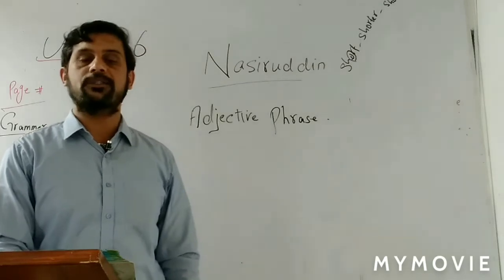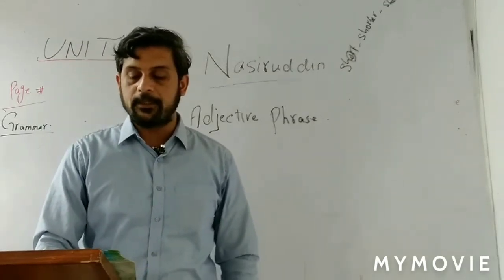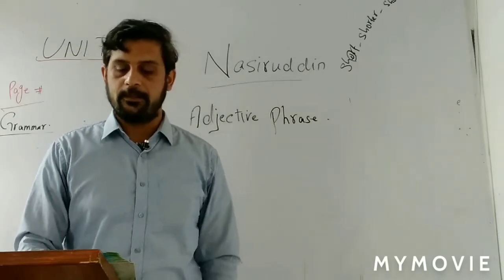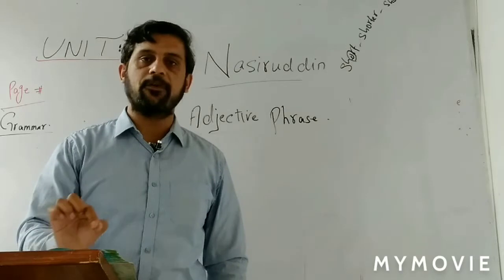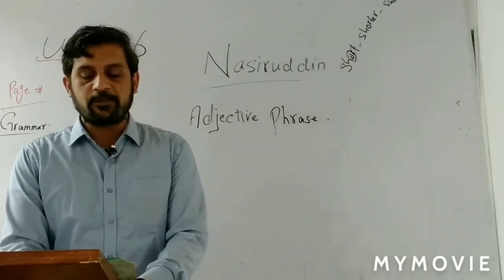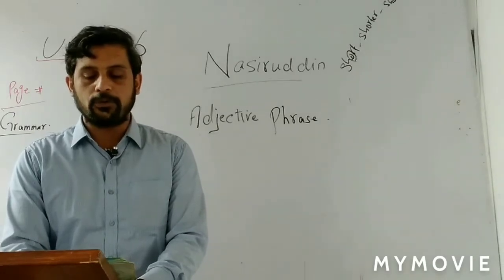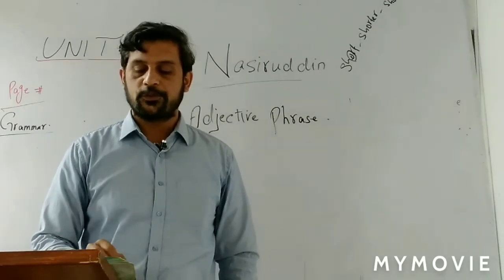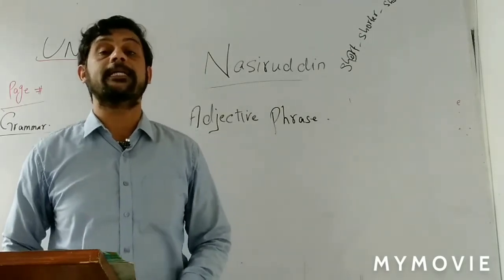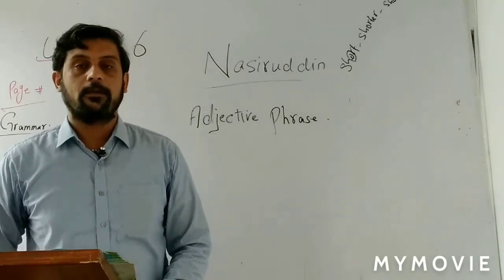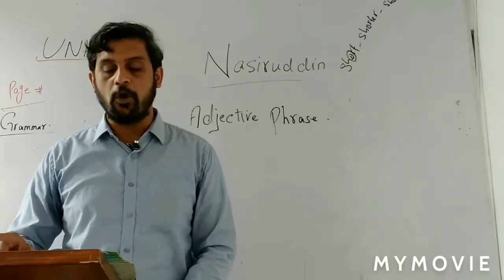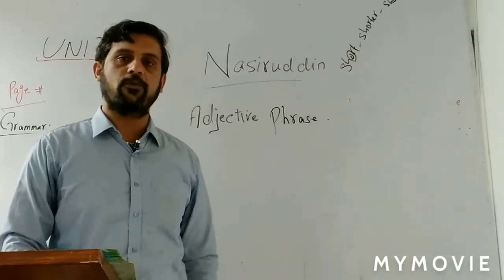Number 3. There I met a girl with blue eyes. So with blue eyes is an adjective phrase. Number 4. Wild beasts in small cages are a sorry sight. In small cages is an adjective phrase. Number 5. A man with a long beard came to see me. With a long beard is an adjective phrase.